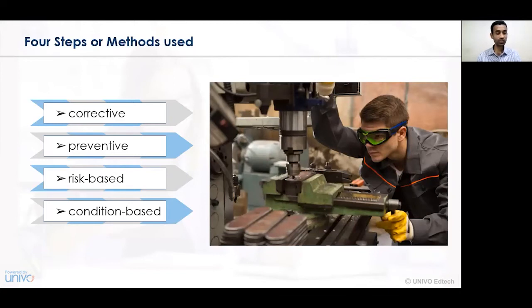The next method that can be used is the risk-based method. On the basis of various risks that can arise in the short term or the long term, we conduct various risk-based methods, and accordingly those activities are initiated and implemented. And lastly, the condition-based method. On the basis of various conditions required for the fulfillment or upkeep maintenance of certain machines, we implement those activities and steps. Accordingly, the fourth step of strategic maintenance is the condition-based method.